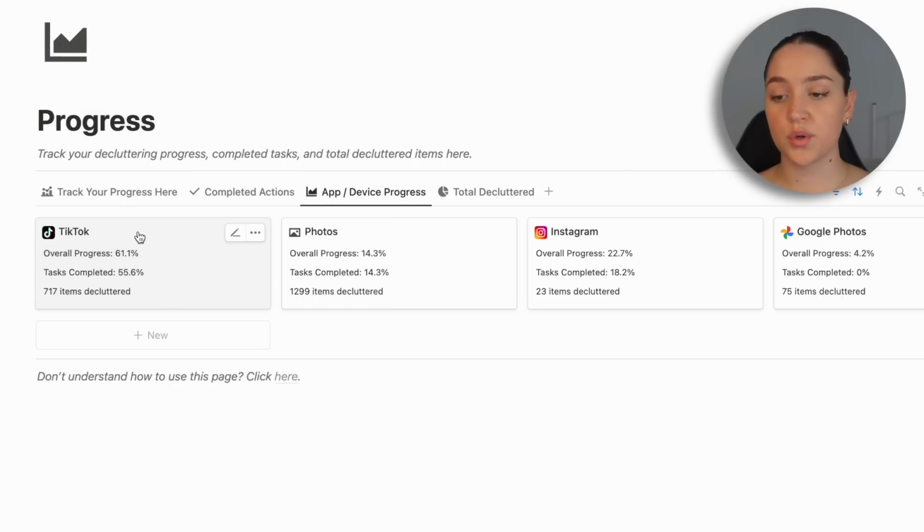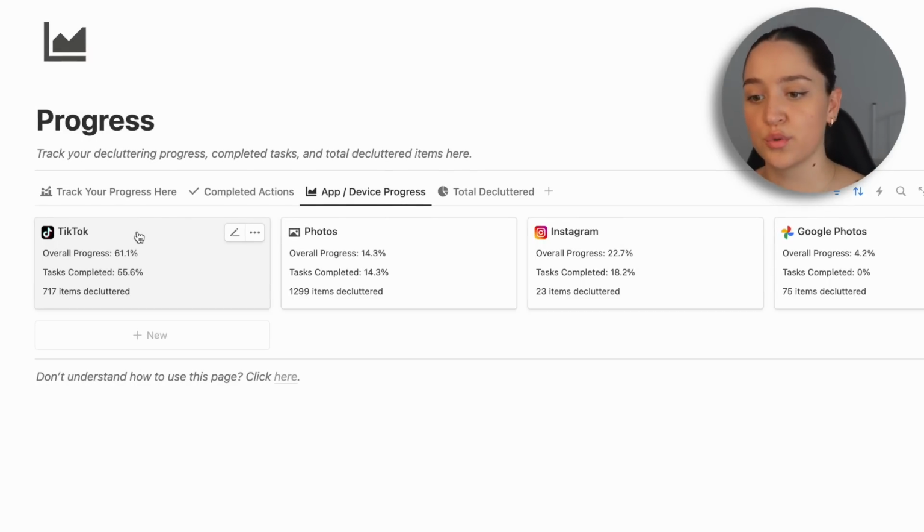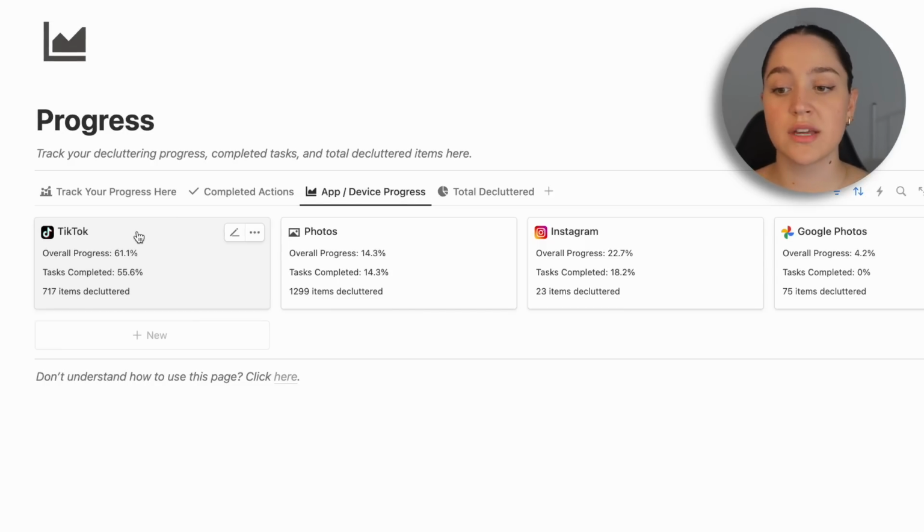So your overall progress is overall out of all the tasks. It counts the tasks that are in progress. It counts the tasks that are complete. So I am 61% through decluttering my TikTok. Tasks completed, 55%. This shows exactly how many tasks you have completed. So this does not count tasks that are in progress.